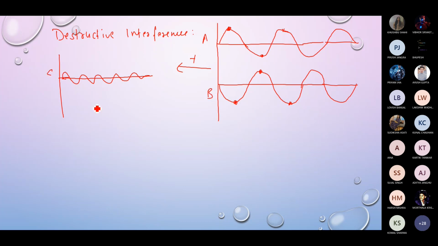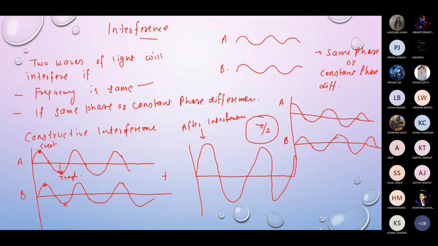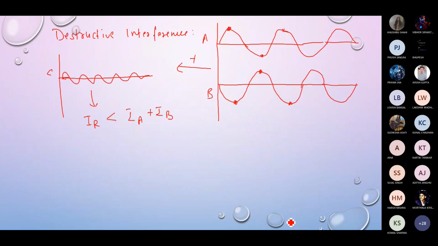So the intensity of the resultant wave is less than the intensity of A plus the intensity of B. However, in the earlier case, the resultant intensity was more than the combined intensity of A and B. So these are the two types of interference, constructive interference and destructive interference.